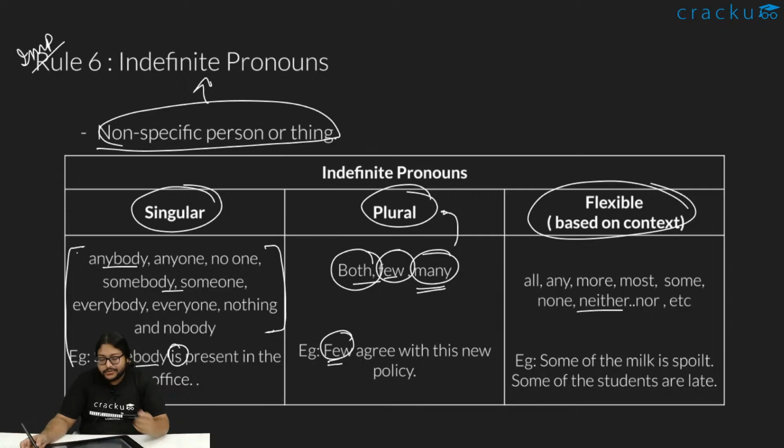Then there are some which are based on context, like all, any, more, most, some, none, neither, not, etc. For instance, some of the milk is spoiled, some of the students are late. Some of the milk is uncountable. Whenever we have something uncountable, we treat it as singular.